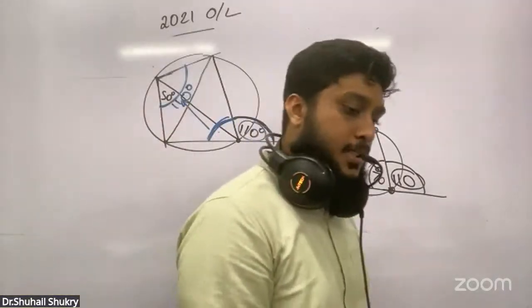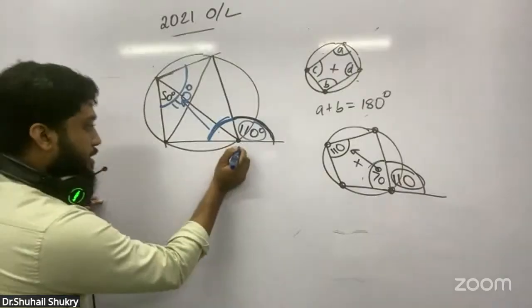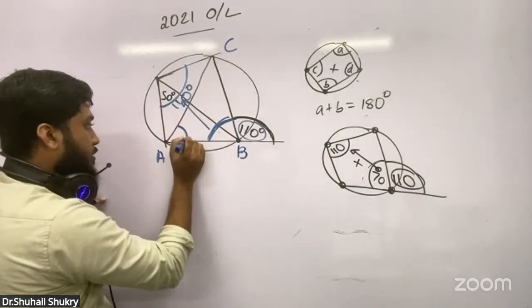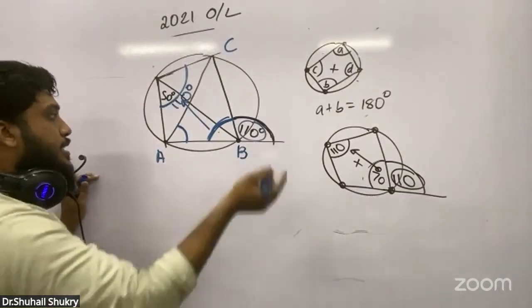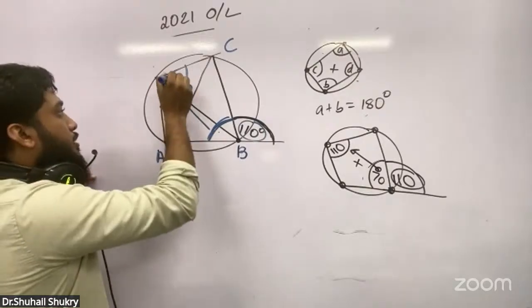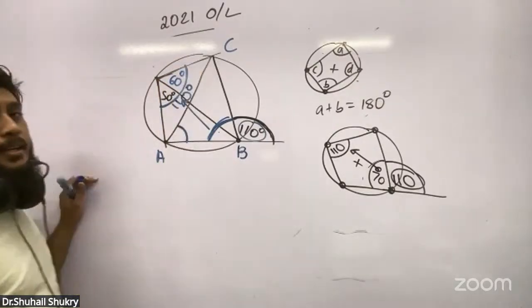They have asked the angle BAC. BAC means this is B, this is A, this is C. They have asked this angle. So this is 110, and this is 60 degrees, because the addition of both should be equal to 110.